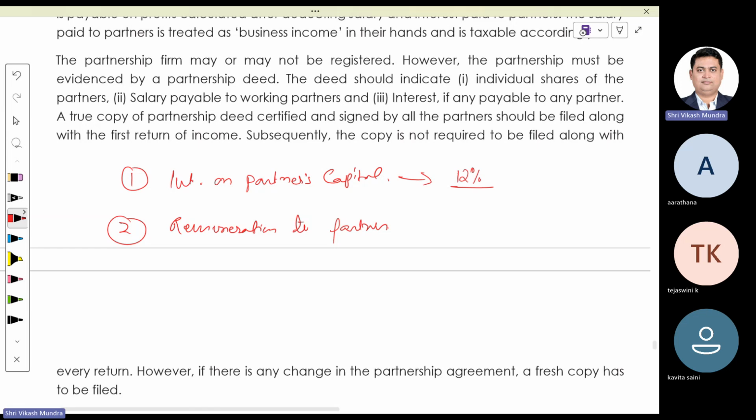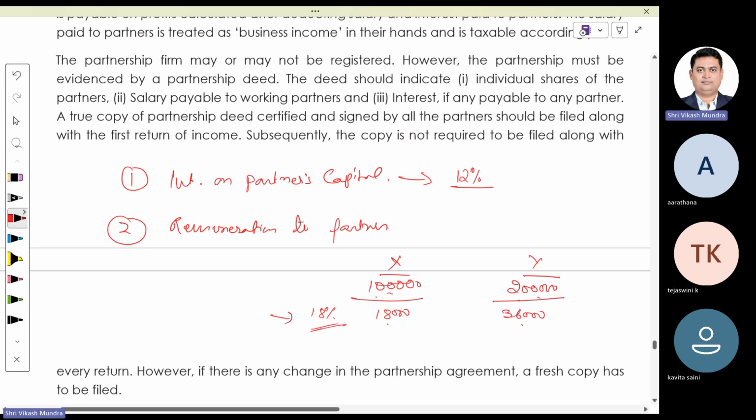For example, if there are two partners called X and Y, the capital of Mr. X is 1 lakh, and in case of Y it is 2 lakh. As per the partnership deed, they are eligible for interest at the rate of 18%. Hence, the partnership firm paid interest of 18,000 to Mr. X and interest of 36,000 to Mr. Y. However, while computing the business income of the partnership firm, we will not consider 18%. We will consider the maximum rate of interest, 12%.